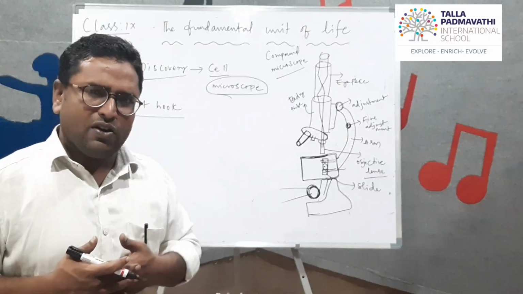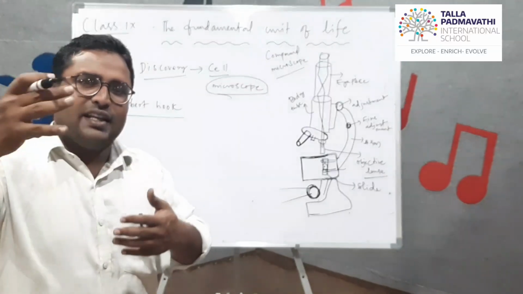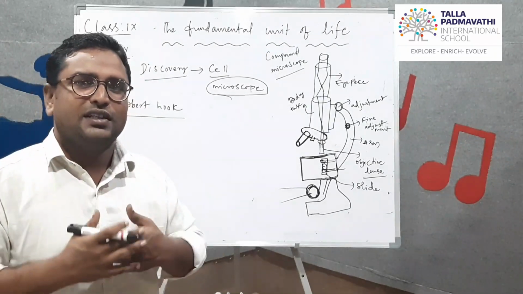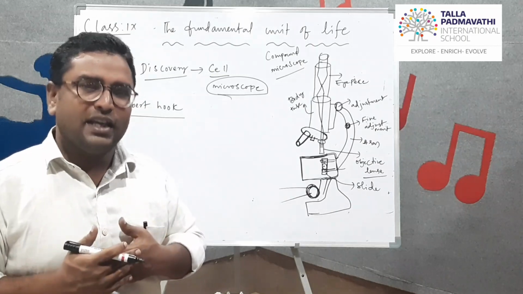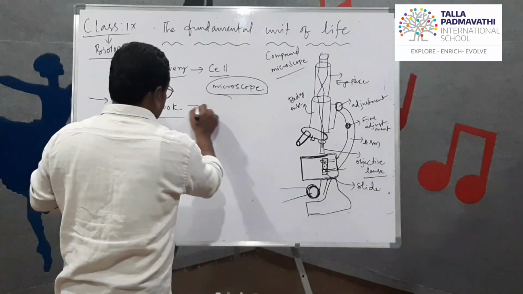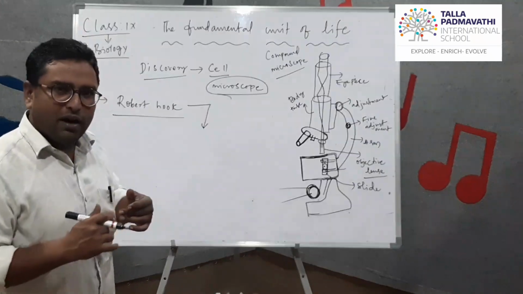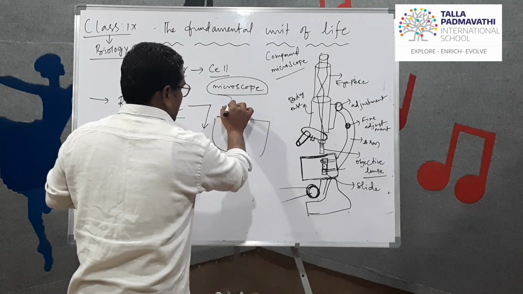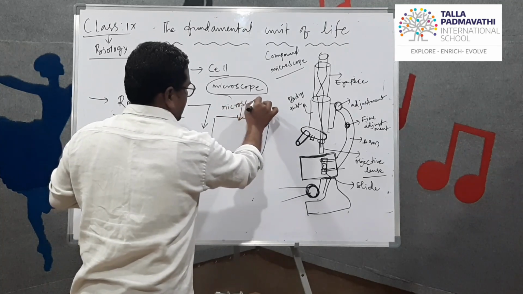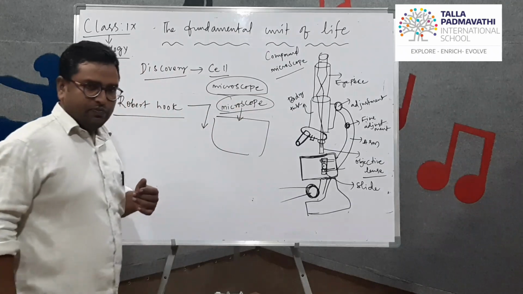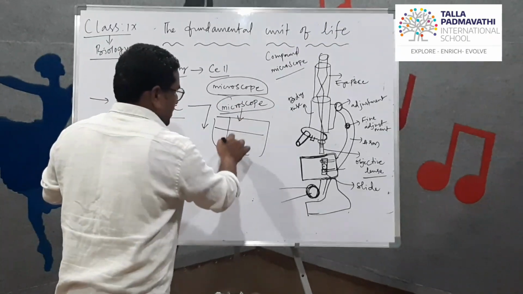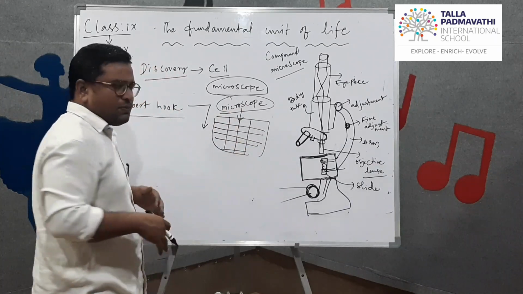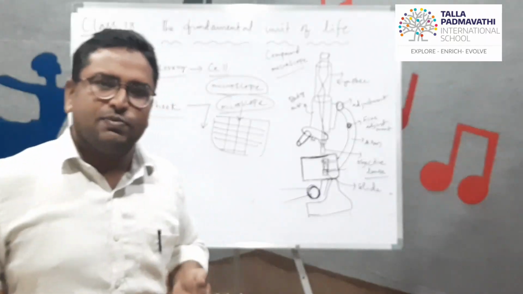So one day he went into a forest, and he took the bark. You know that bark, the brownish colored structure which is present on the surface of the stem. That is called bark. He observed that bark with the help of a microscope which was prepared by himself. This is Robert Hooke's microscope.